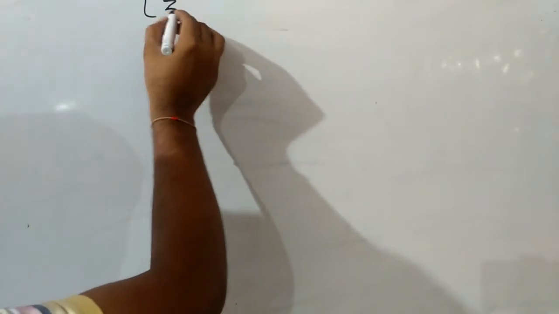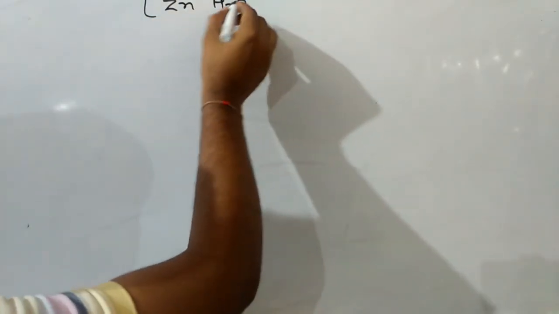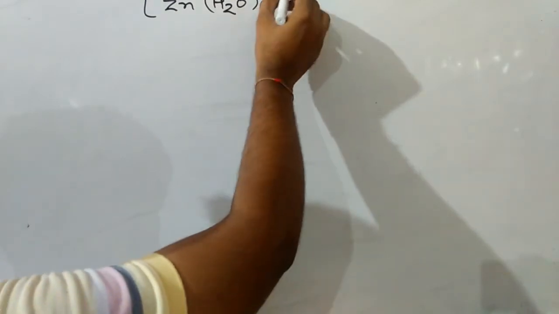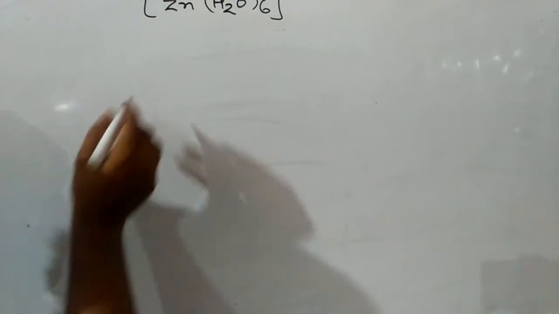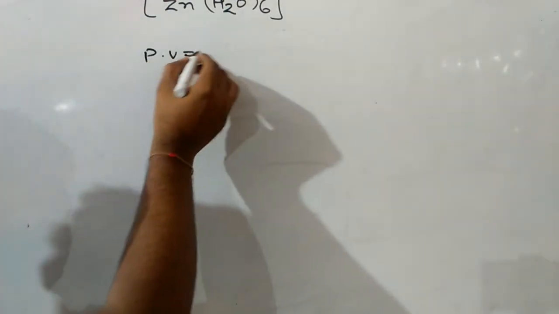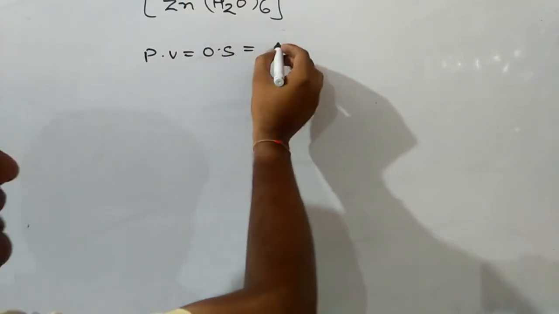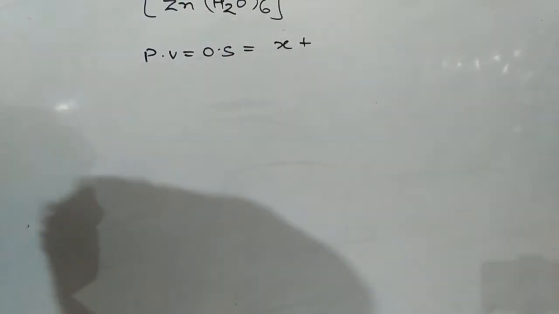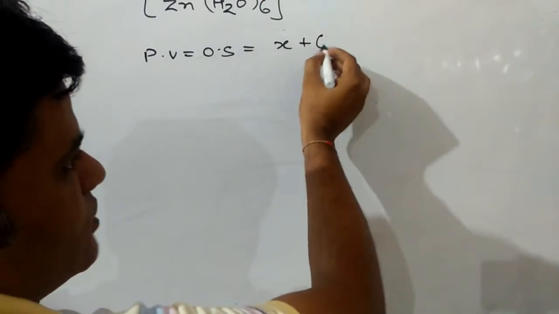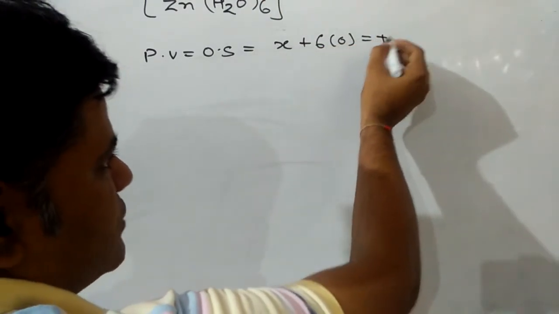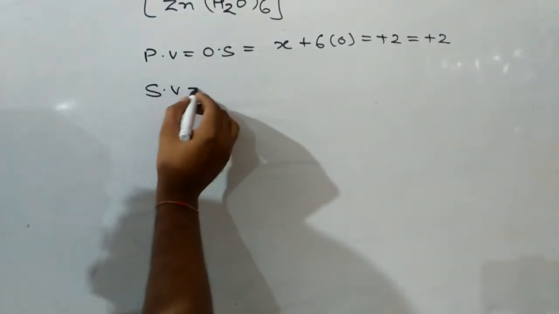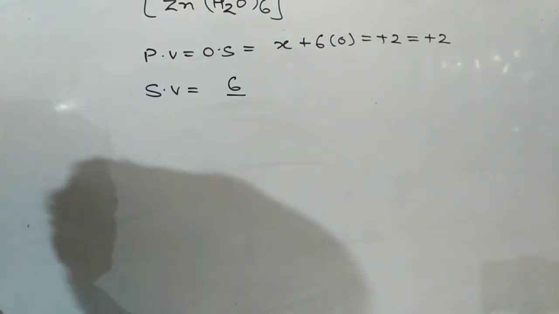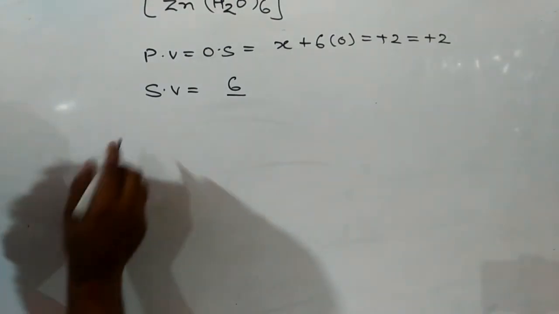For example, a complex is given, Zn(H2O)6, with an overall 2 positive charge. We have to find the primary valency and secondary valency of zinc. Primary valency or oxidation state: let the oxidation number of zinc be x. Water has no charge, so 6 into 0, equal to plus 2. So the primary valency of zinc is plus 2, and secondary valency equals the number of donor sites. There are 6. Primary valency is plus 2, secondary valency is 6.